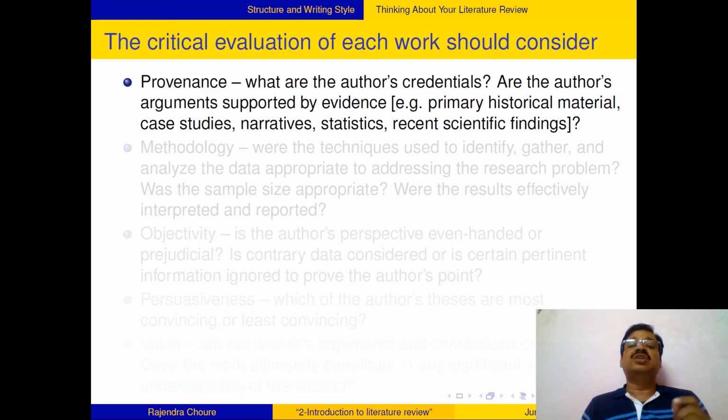You have to explain the author's credentials, because the author's previous work will create an aura around the author or a belief system around the author. You will trust the author's views, and you will not invest your time in critically trying to get proofs for the author's claims. If you create a provenance in your literature review, then your reader will not go back to refer to previous work, and will save his own time. And are the author's arguments supported by evidence, primary historical material, case studies, and all those you have to put in the provenance.